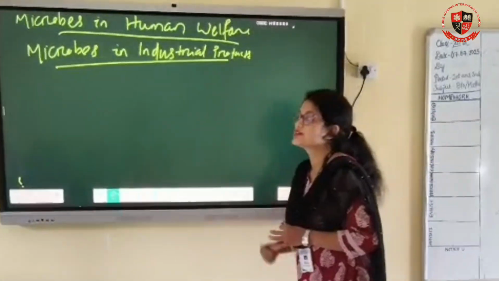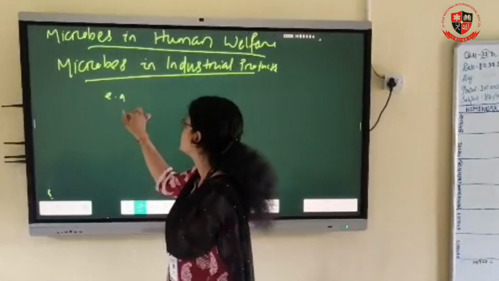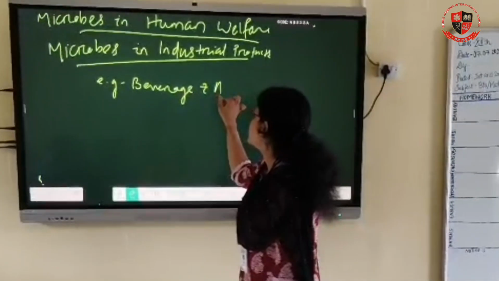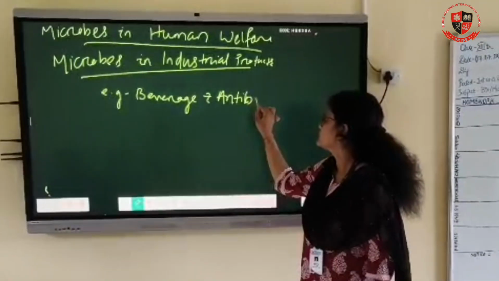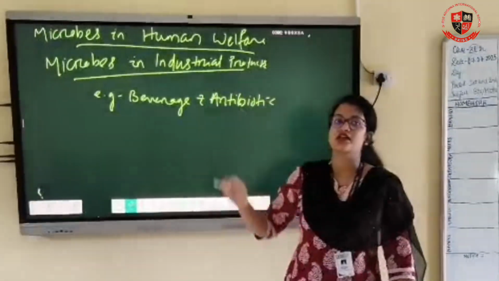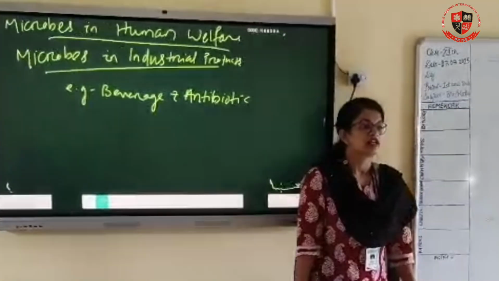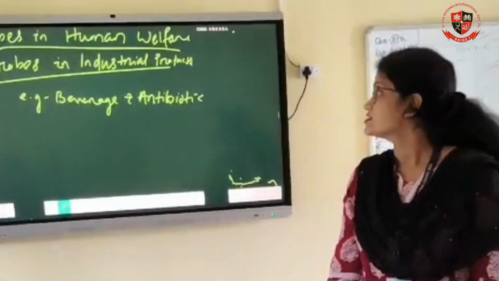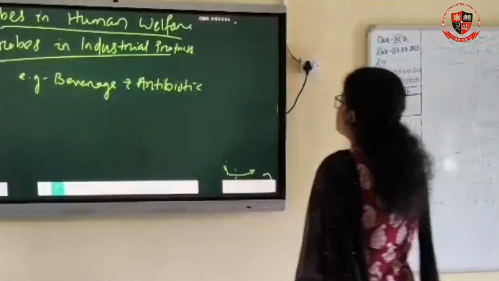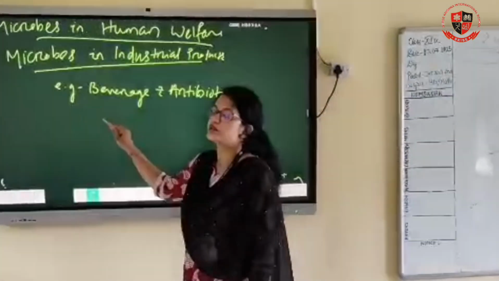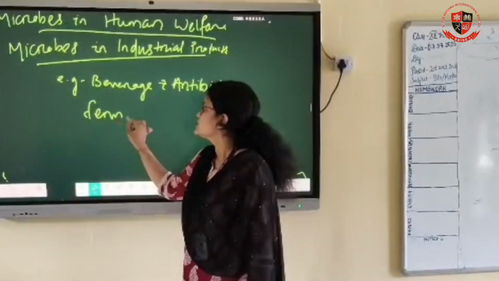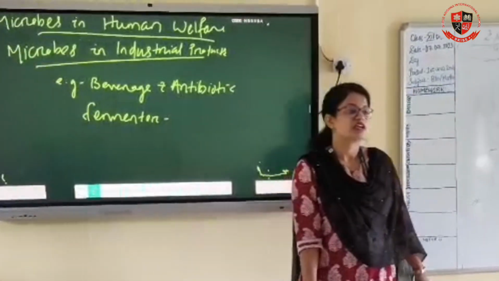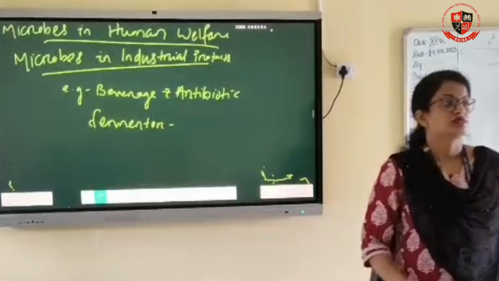Examples are beverages and antibiotics. For the production of beverages and antibiotics, microbes are required. In industry they are produced on a large scale, with microbes grown inside large vessels. The large vessels are called fermenters.